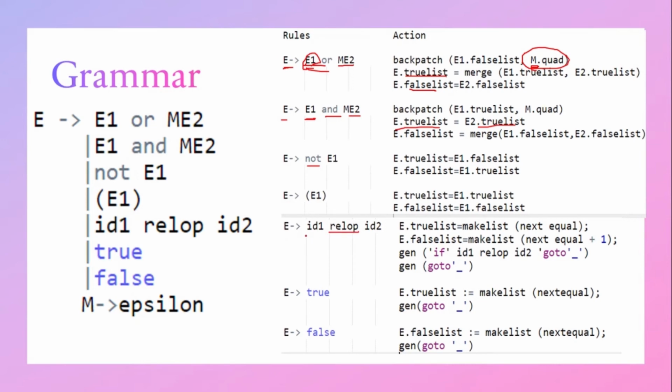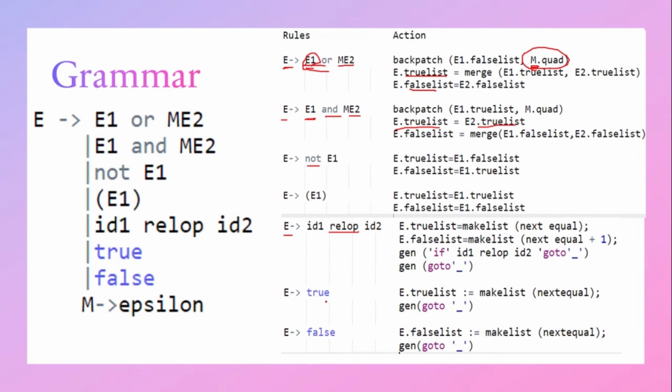Then if a relational operator is given, E gives ID1 relop ID2. In this case, for E.truelist we have to make a list of nextquad. Then for E.falselist, also we have to make a list of nextquad plus 1. Then we have to generate if ID1 relop ID2 goto some statement. Then after the if statement, we will usually have a goto statement. So we have to generate the goto. Here we have to fill the position, into which label the goto statement has to move.